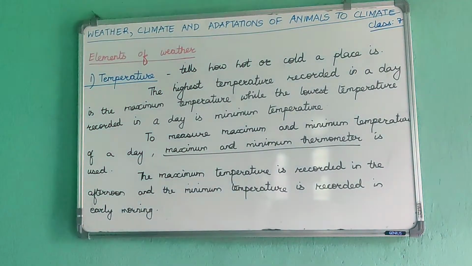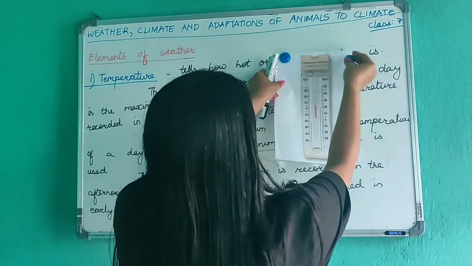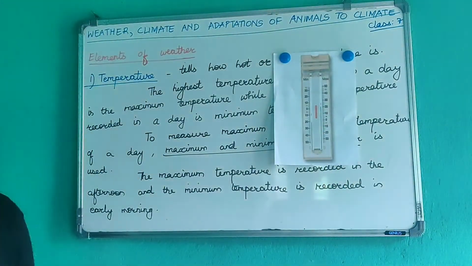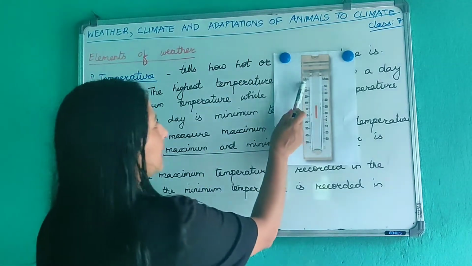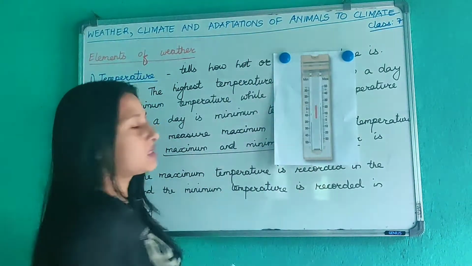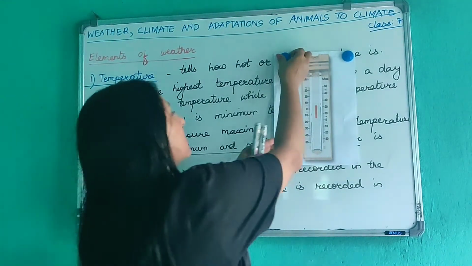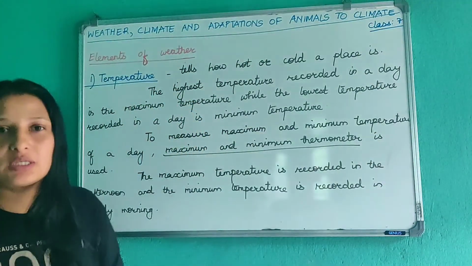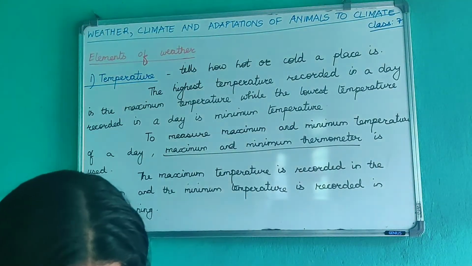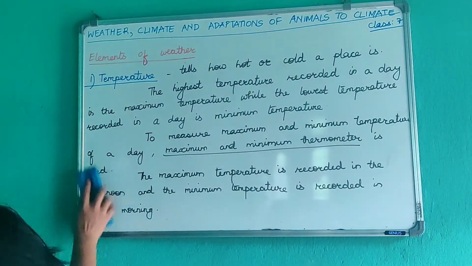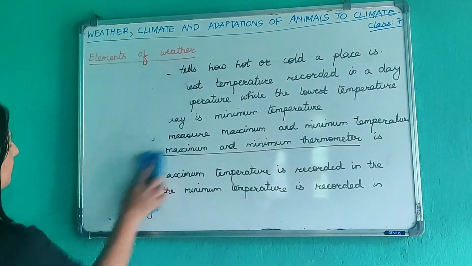Now the maximum and minimum thermometer looks like this. हेर्नुस् यस्तो हुन्छ maximum र minimum thermometer. यसले चाहिँ नाप्छ day को minimum and maximum temperature. Okay, MIN means minimum, MAX means maximum temperature. Okay, so this is how temperature is measured, and temperature is the element of weather. Alright, now let us move on to another element of weather, that is rainfall.